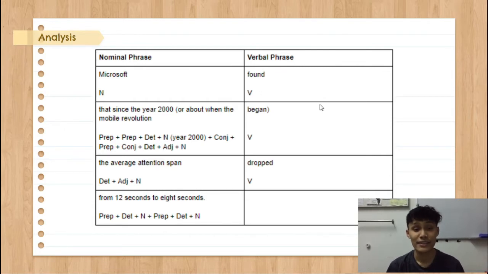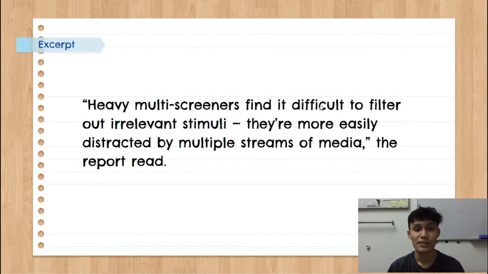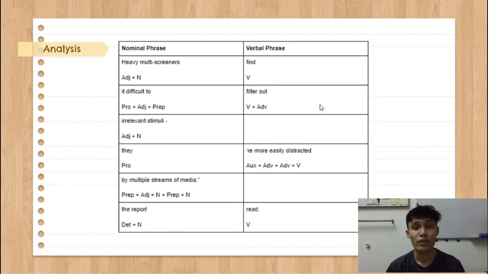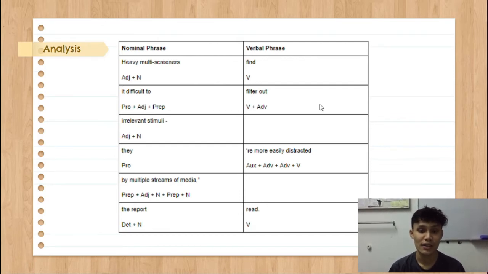Moving on to the fourth sentence. Heavy multi-screeners find it difficult to filter out irrelevant stimuli. They are more easily distracted by multiple streams of media, the report read. This is how we analyze. The same as before, put all the verbs inside the verbal phrase, and from the sentence we can find the verbs: find, filter out, are more easily distracted, and read. The remaining words are put into nominal phrase.